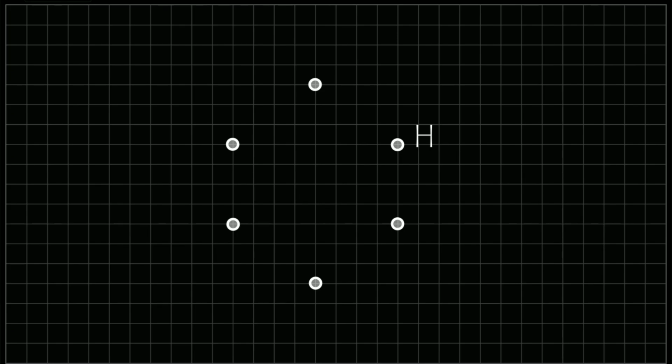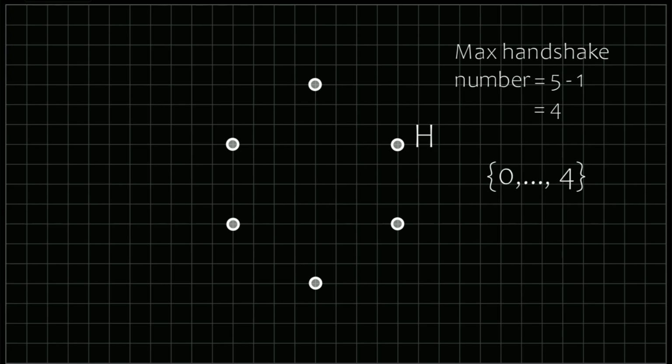But what is the maximum number of handshakes a person can have? Well, other than that person, there are 5 more people in the party. But that person didn't shake hands with his own partner, as given in the question. So the maximum number of handshakes a person can have is 5 minus 1 or 4. So the handshake number for each of the 5 people ranges from 0 to 4. Let's call these 5 people P0, P1, P2, P3 and P4 respectively based on their handshake number.